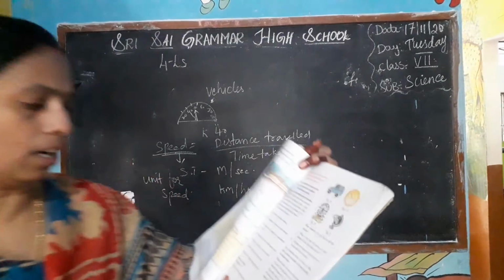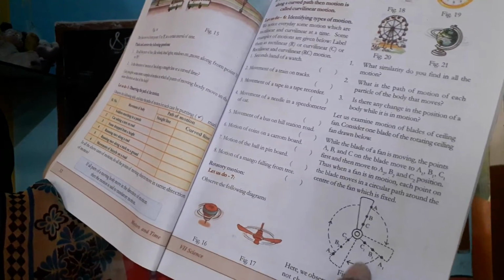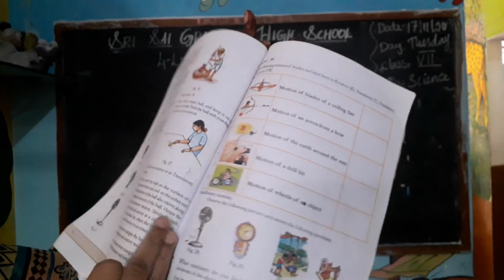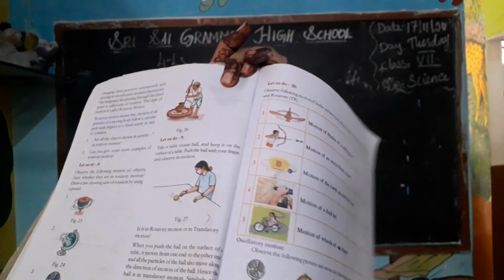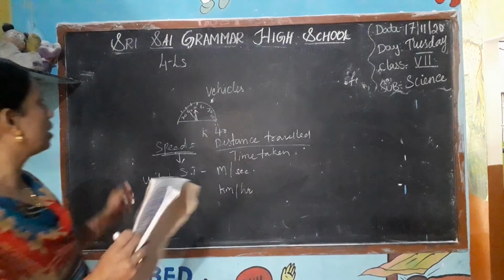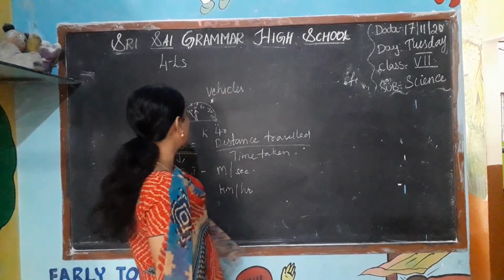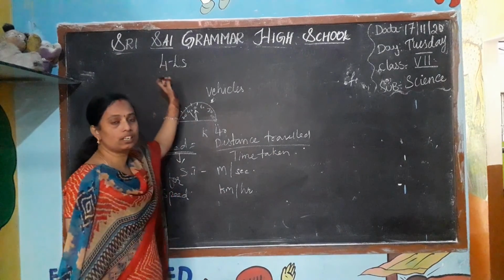Also page number 33 is very important. This question also is very important, and this one also is very important. Is it a rotatory motion or a translatory motion? This one is also very important. Learn all the definitions from the 4th lesson. You have to learn all the definitions which are there in the 4th lesson.